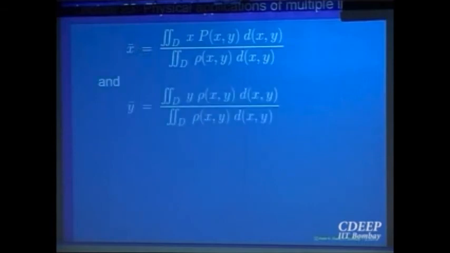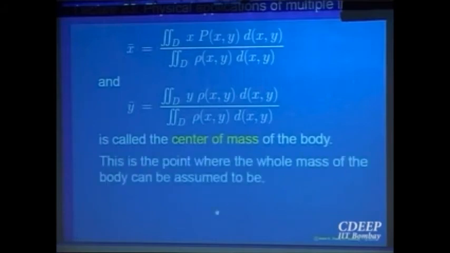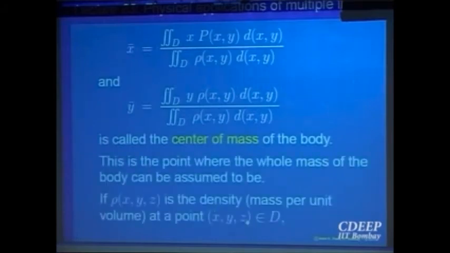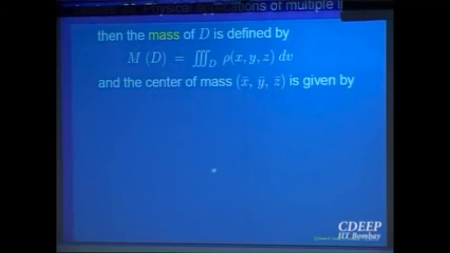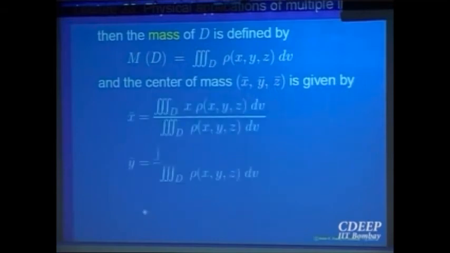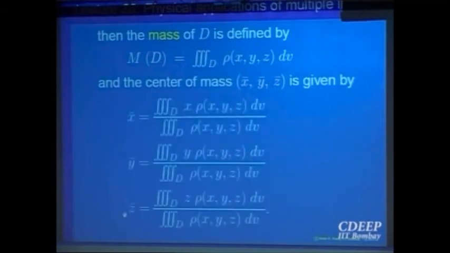The same idea you can carry over for 3 dimensions, right? There, instead of calculating moments around axes, we will be calculating moments around the planes, 3 different planes. So the same idea is carried over. So that gives you the center of mass for a planar body, and for a 3-dimensional solid, the mass can be written with the density, and the center of gravity, center of mass, you can define to be equal to triple integrals. If you are calculating the x coordinate, right, then you have to take it from the yz plane, right?